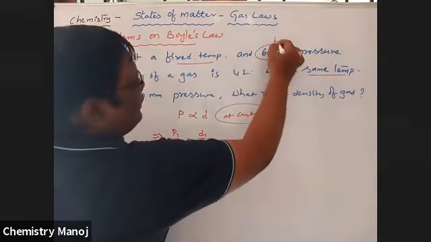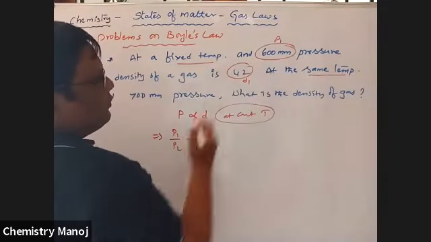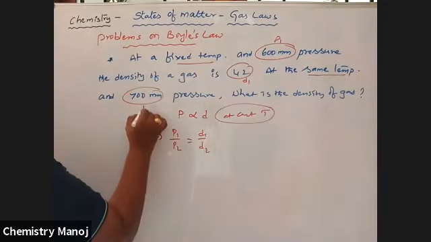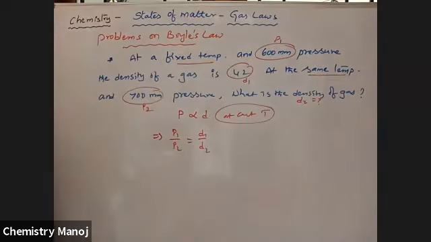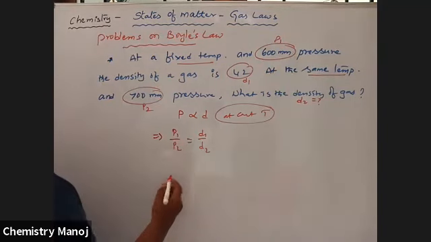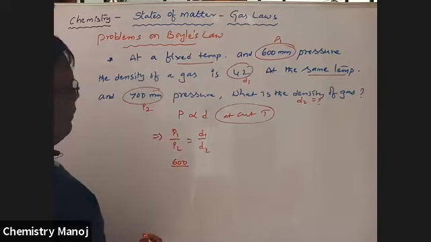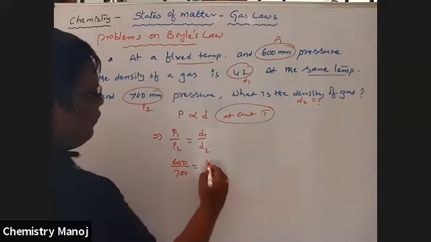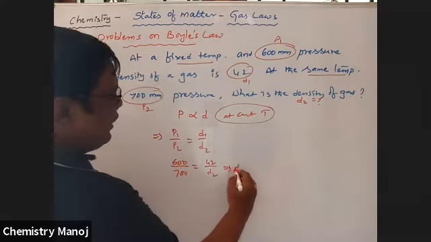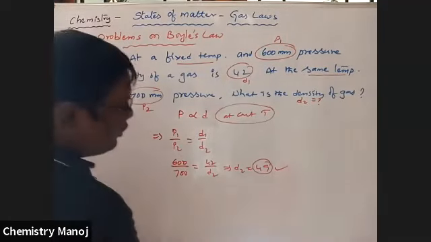This is P1, this is D1, this is P2, and D2 is how much? So 600 by 700 is equal to 42 by D2. Finally, D2 is equal to 49.